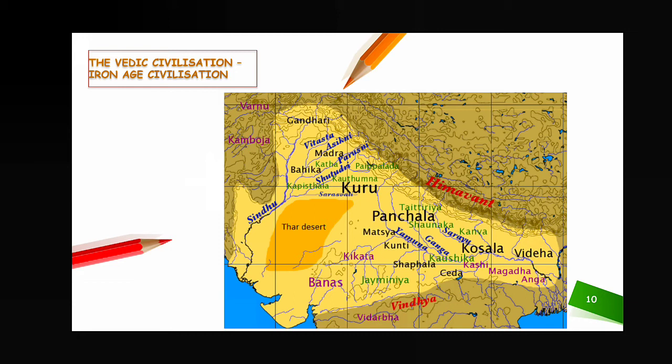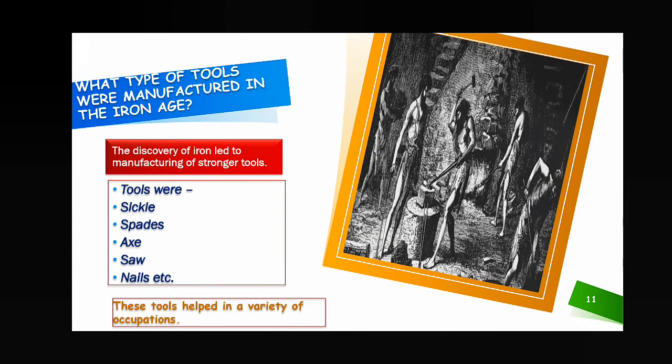So many sites of Indus Valley civilization are now at present located where? In Pakistan. But at that time there was no division between India and Pakistan, so that's why here it is the Iron Age civilization of India. So what is the name of the Iron Age civilization of India? The Vedic civilization. Why is it called the Vedic civilization? Why is it not called directly Iron Age civilization? This thing we'll discuss. Now come to the next.